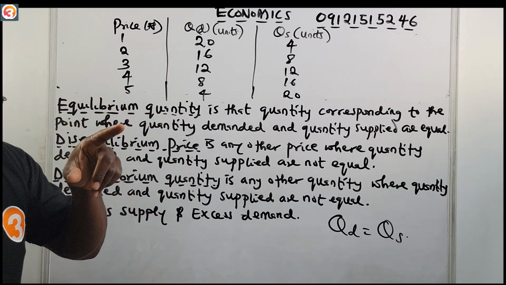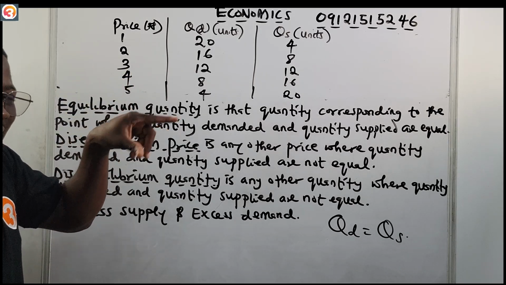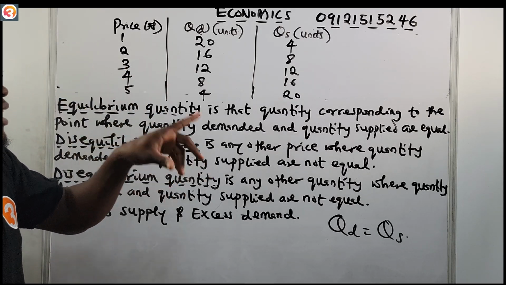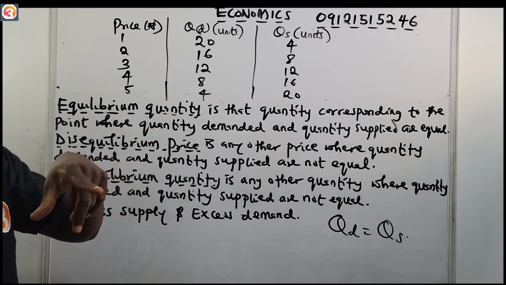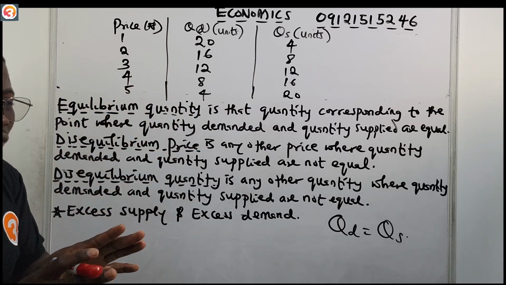The quantity supplied, we can know the price. Equilibrium price is the price that corresponds to the point where the quantity supplied and the quantity demanded are equal. We are going to draw this in the graph also so that I can easily understand it.